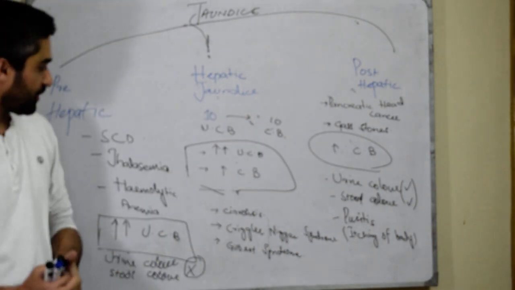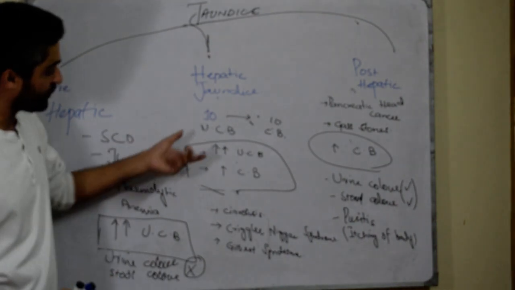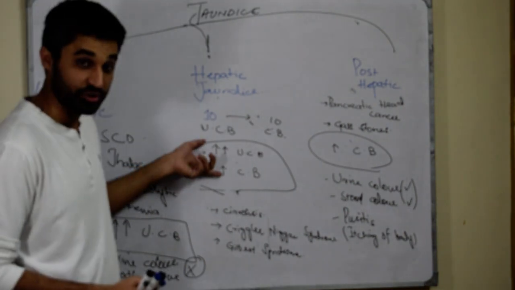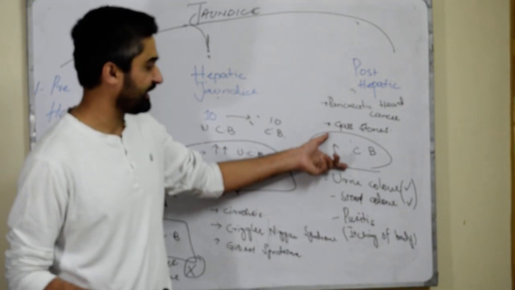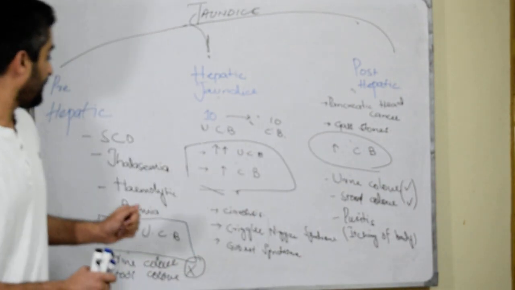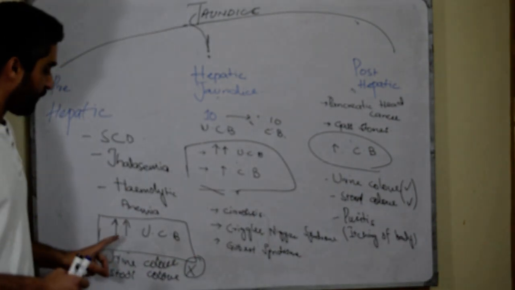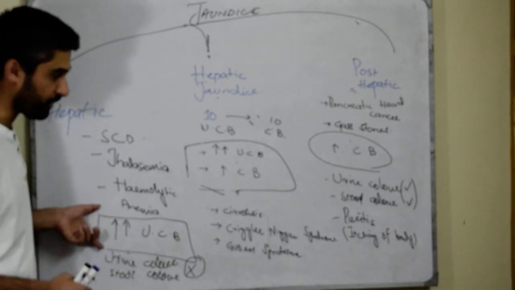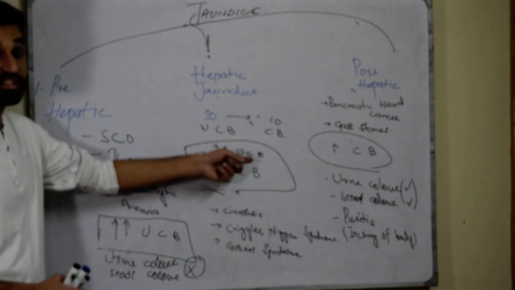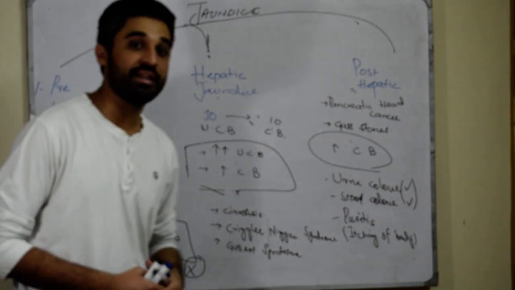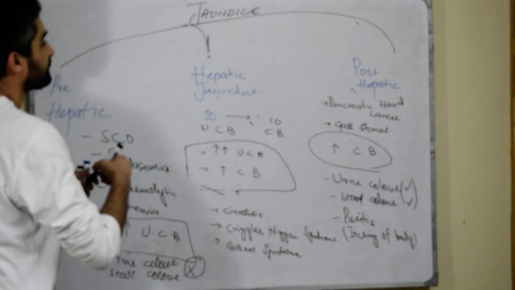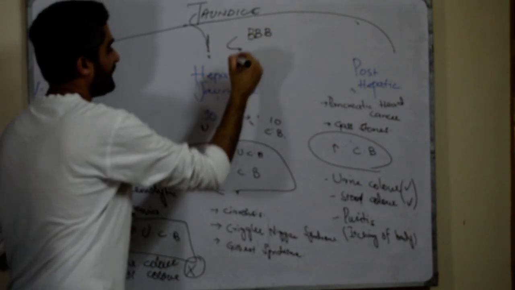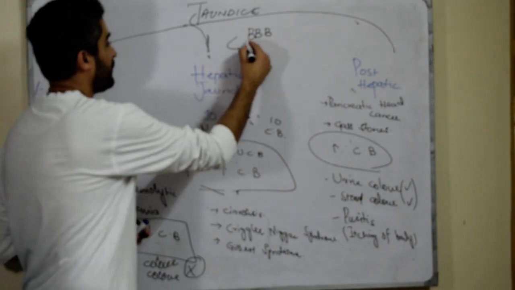So jaundice is of three types: pre-hepatic, hepatic, post-hepatic. All of these have different causes, and aside from these causes, there will be an increased level of unconjugated bilirubin, an increased level of both conjugated and unconjugated bilirubin, and on the post-hepatic side, an increased level of conjugated bilirubin. Make sure you remember another very important feature. Whenever unconjugated bilirubin keeps on rising in the body, it has the tendency to cross the blood-brain barrier. And when it crosses the blood-brain barrier, it can lead to kernicterus.